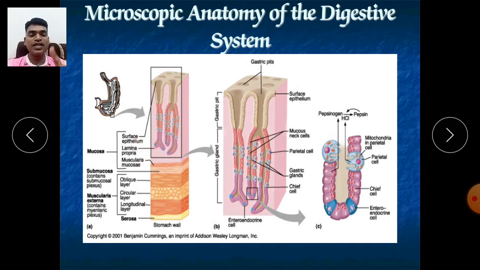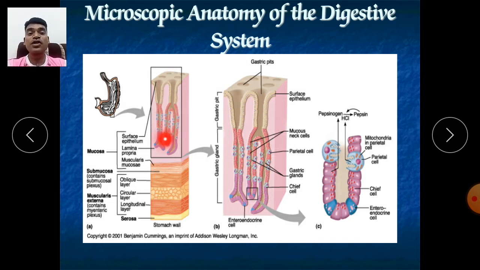And mind it well, in case of gastric or peptic ulcer, the perforations or the ulcer affects your lamina propria part also. That's why it is also affecting the cells which are available here, and you should know what cells are available in our stomach, especially located in our lamina propria region.